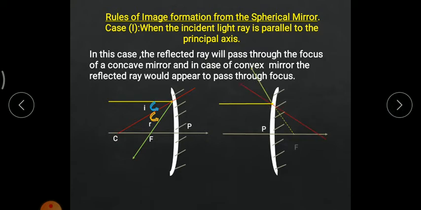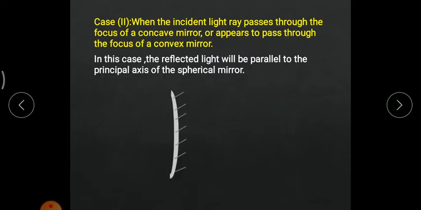Now we will see case number 2. Again, I will take the example of a concave mirror first. What does case number 2 say? Whenever an incident light ray passes through the focus of a concave mirror, what will happen? I have drawn a concave mirror. This is the principal axis. This is the focus and this is the center of curvature.